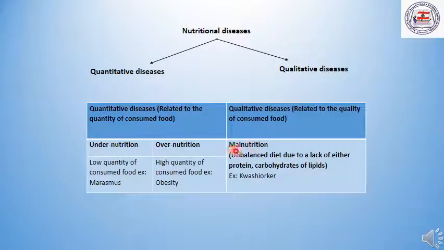On the other hand, qualitative diseases are diseases related to the quality of the consumed food. This can lead to malnutrition. Malnutrition is when you have an unbalanced diet due to the lack of either protein, carbohydrates, or lipids. And a very famous example of a qualitative disease is the Kwashiorkor disease.